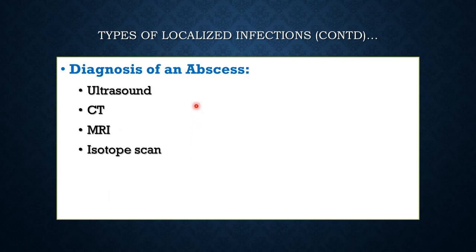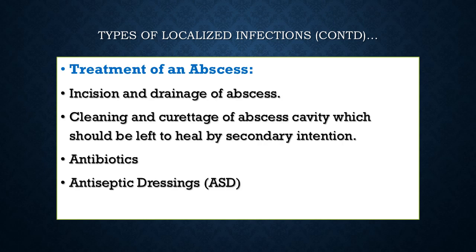Any pus or collection of liquid inside the body can be diagnosed with the use of ultrasound, CT scan, MRI scan, or in the case of bone, with a radioisotope bone scan. The treatment of choice for an abscess once a pocket of pus has formed is incision and drainage. Why? Because your macrophages and antibodies, the body's host immune response, cannot reach the liquid pocket of pus.